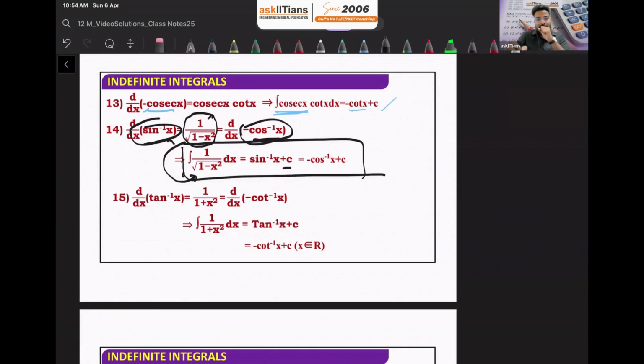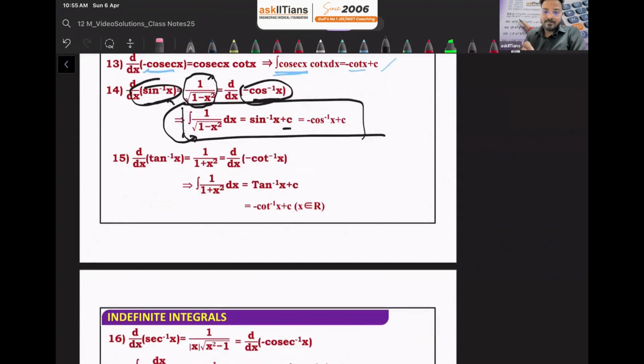And also these formulas we are going to find out using the method of substitution, that how we are getting this formula. Right now, we can use the basic definition, right? If the derivative of sine inverse x is 1 upon under root of 1 minus x square, then the integration of 1 upon square root of 1 minus x square will be sine inverse of x plus c, or minus of cos inverse x plus c.